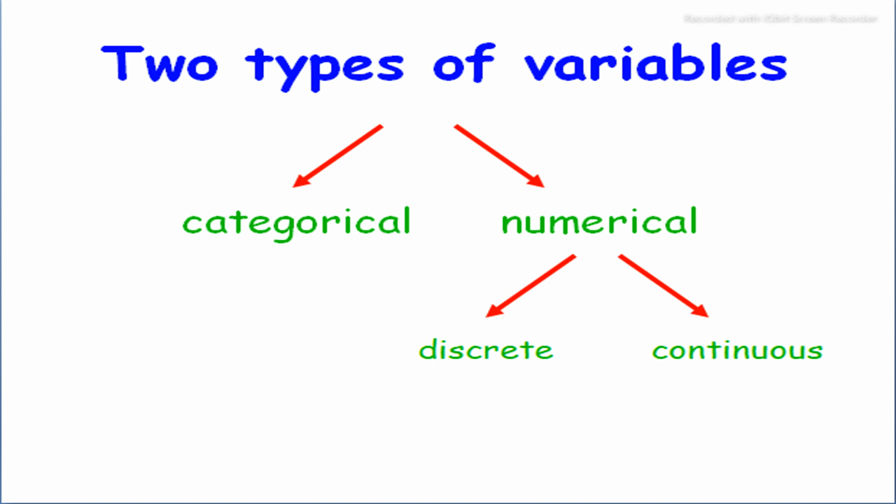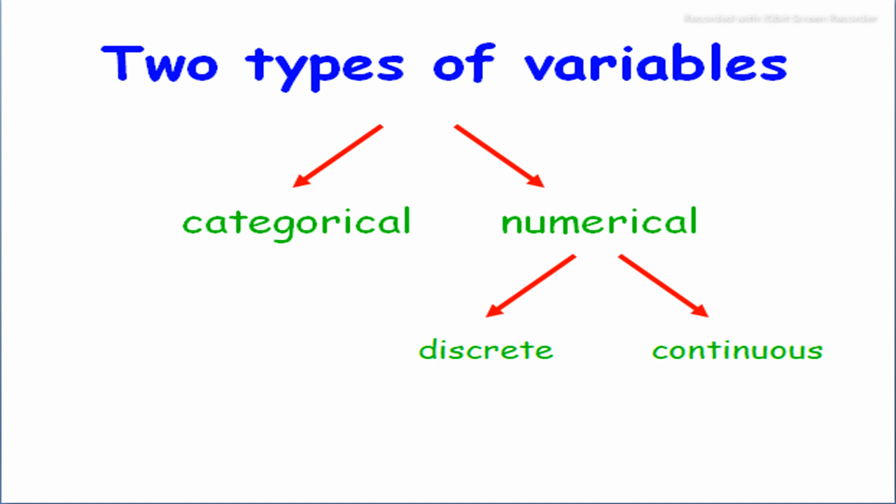Two types of variables are discussed here. The first is categorical and the second is numerical. In numerical, we also have two main types of variables: discrete and continuous.